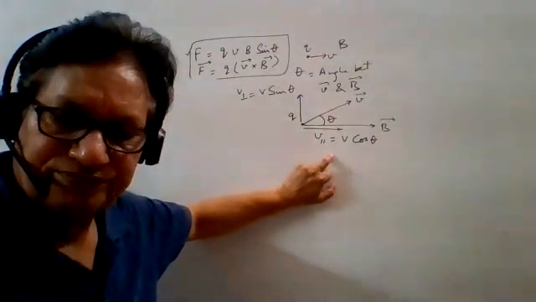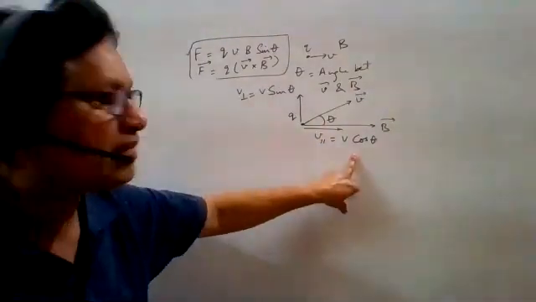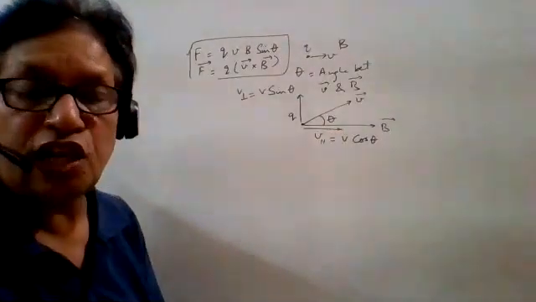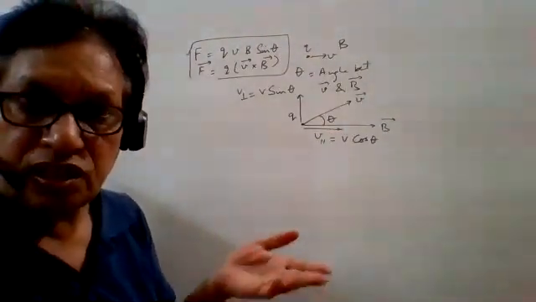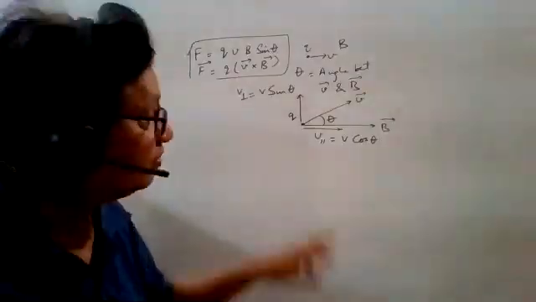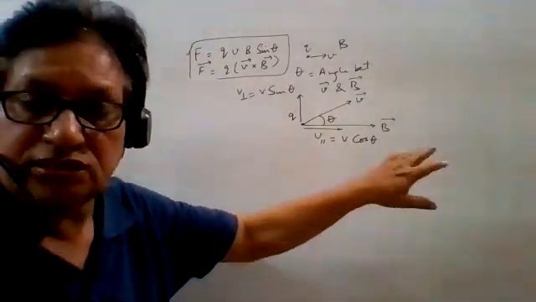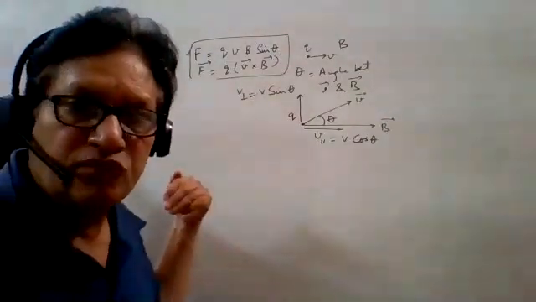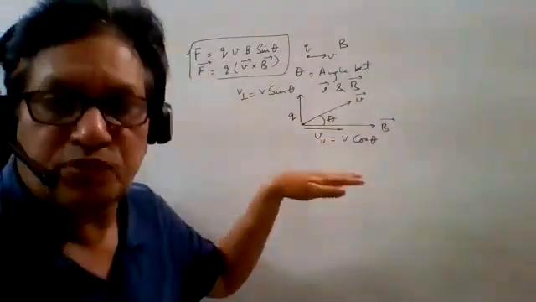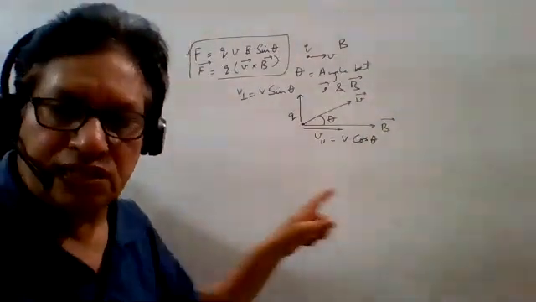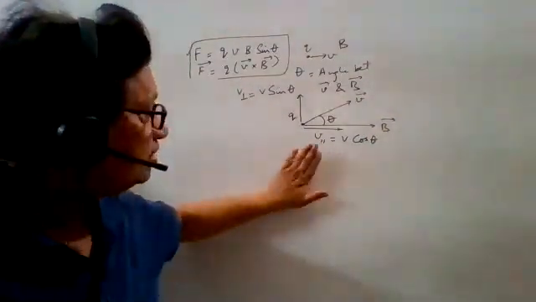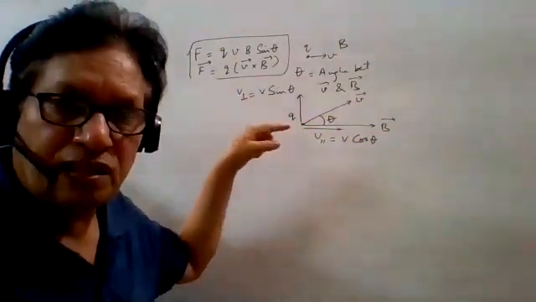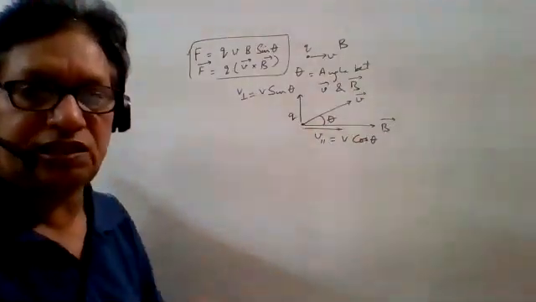For this parallel component, this resembles theta equal to 0 degree. So force is 0. It means in this direction of the magnetic field, there is no force acting on the charged particle. No force acting means what? Acceleration 0, and the velocity is constant because there is no acceleration, there is no force. So this is moving in this direction, say horizontal, in the direction of the magnetic field. So in this direction, this charged particle moves with constant velocity.